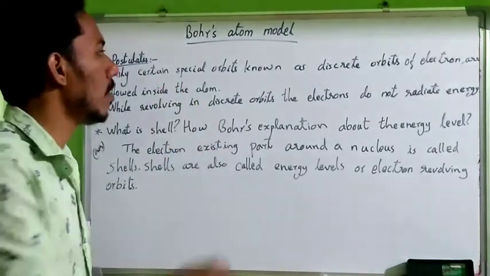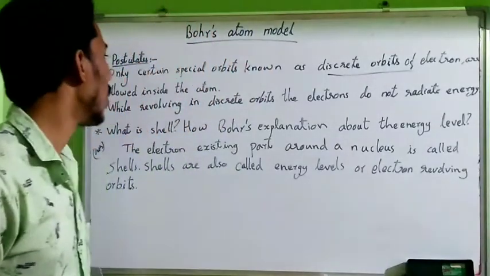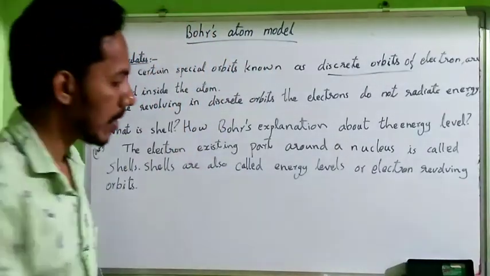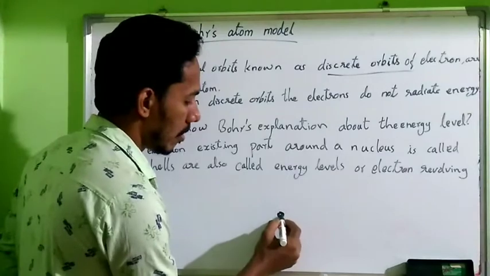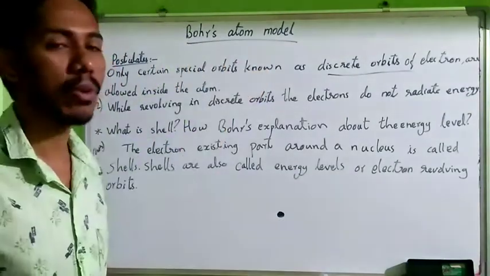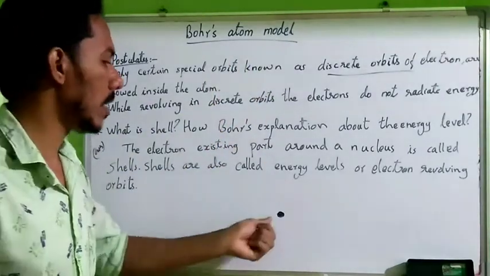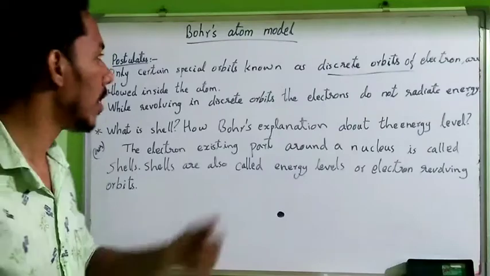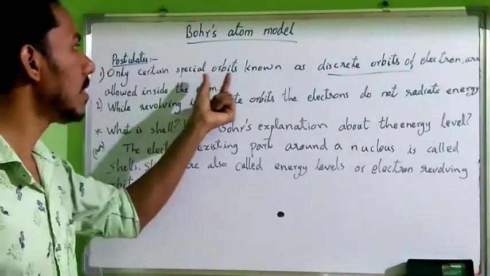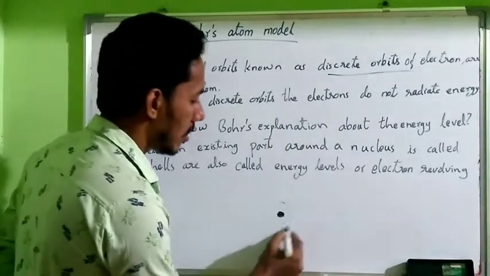Only certain special orbits known as discrete orbits of electrons are allowed inside an atom. He explained that the nucleus is at the center. Rutherford's explanations are obeyed in Bohr's atom model. So at the center portion, the nucleus exists. Then only certain special orbits, known as discrete orbits.